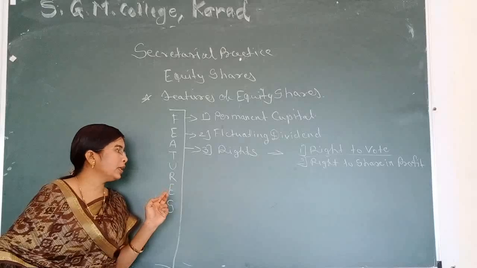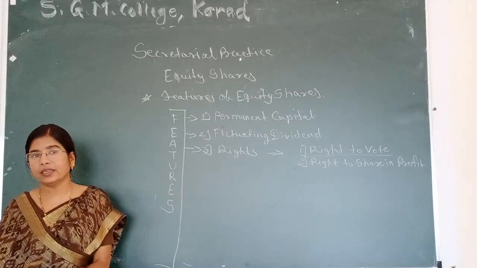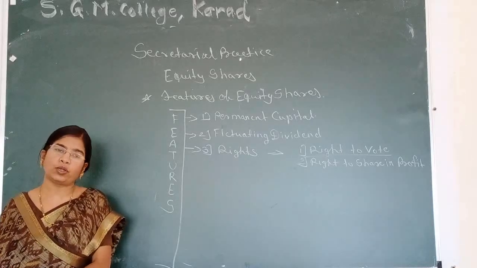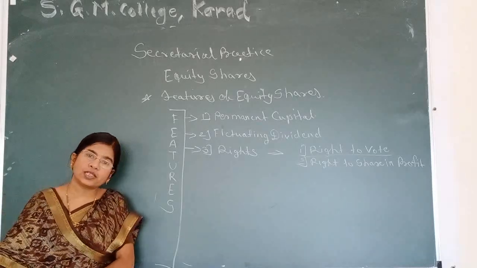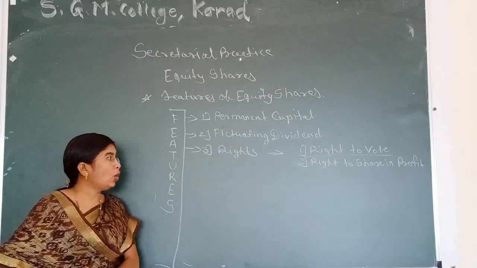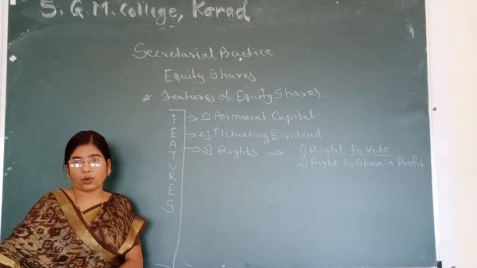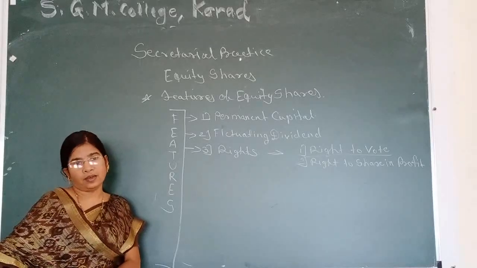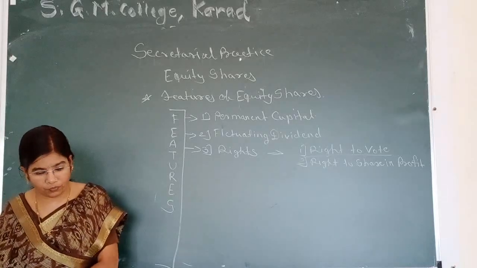Dividend is a share in profit which is distributed among the shareholders. When a part of profit is distributed among the shareholders, it is called dividend. So, the right to share in profit means getting dividend from profit. When the company declares a dividend, then every equity shareholder gets a share in profit.